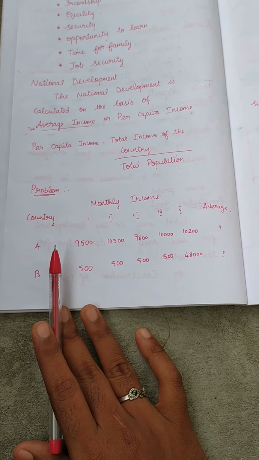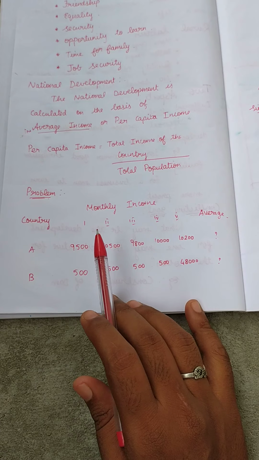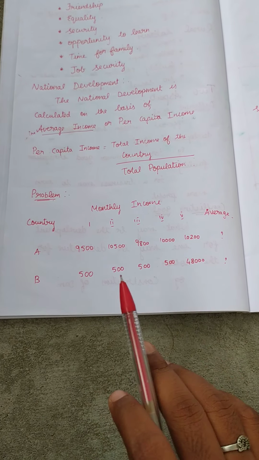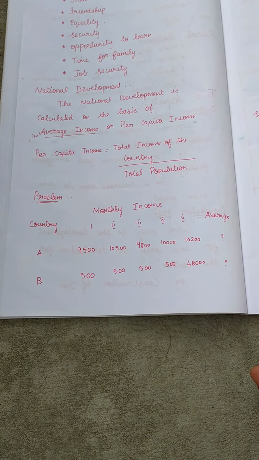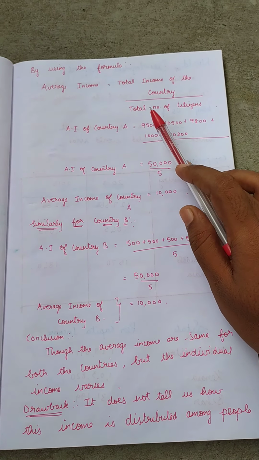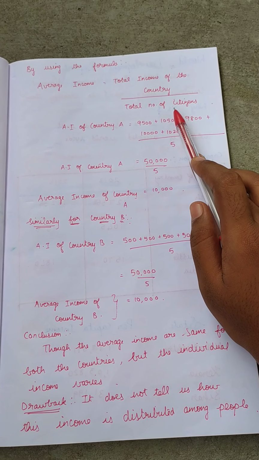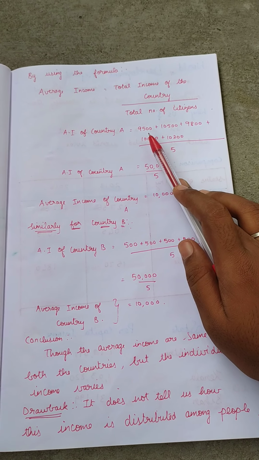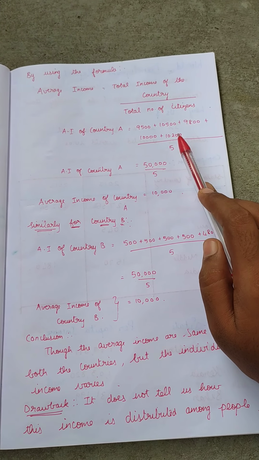We have two different countries, A and B. Their monthly incomes for 5 months, month 1, 2, 3, 4, 5, are given respectively. We have to find the average income of country A as well as the average income of country B. By using the formula, the average income is equal to total income of the country divided by total number of citizens. Now we have the total income of the country: first month, second month, third month, fourth month plus fifth month.